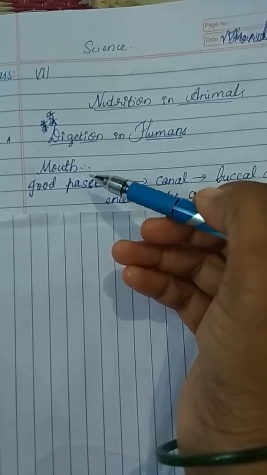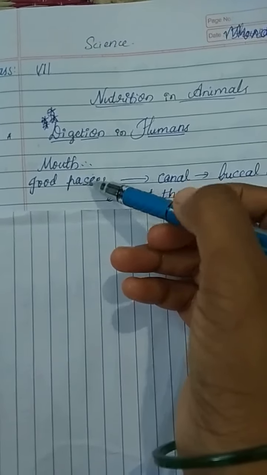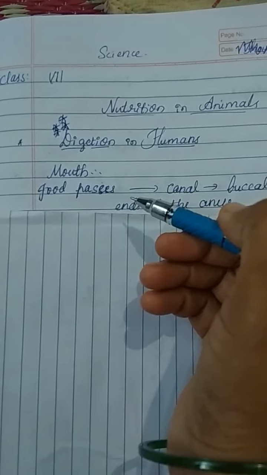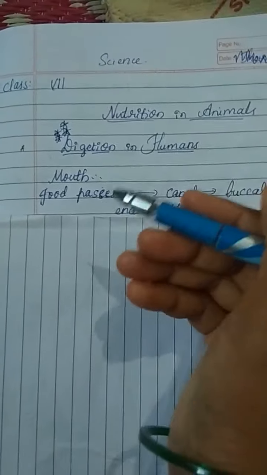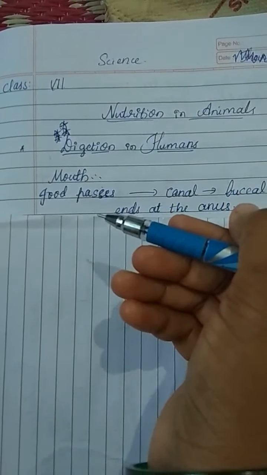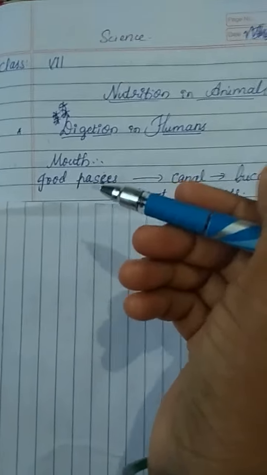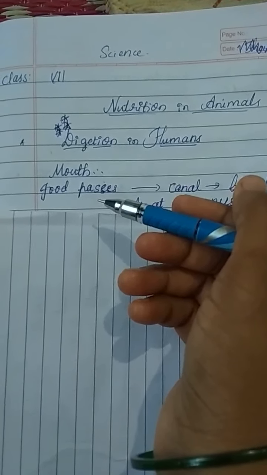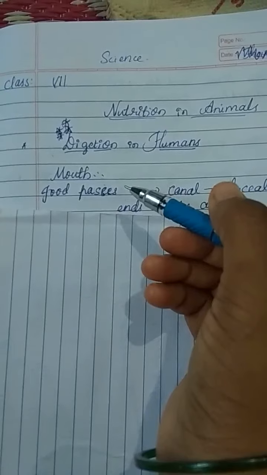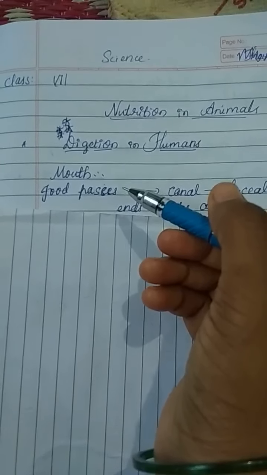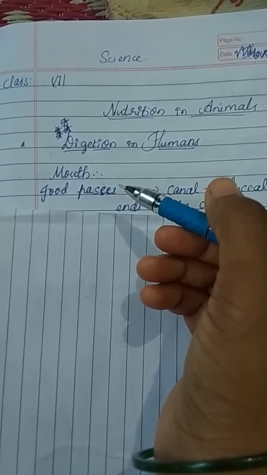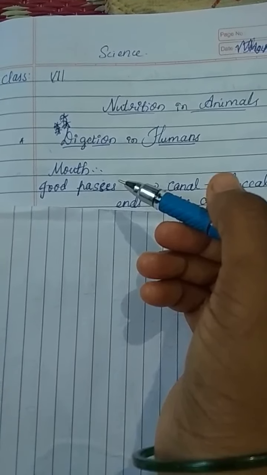Have you ever wondered what happens to the food inside the body? When we take food in through our mouth, we taste it with our tongue and we swallow. It will pass to the food pipe. So afterwards, what will happen? Do you have any ideas about that? The food passes through a continuous canal which begins at the buccal cavity and ends at the anus.